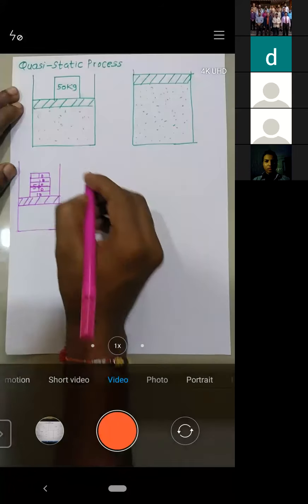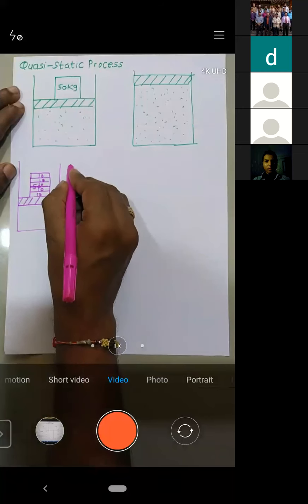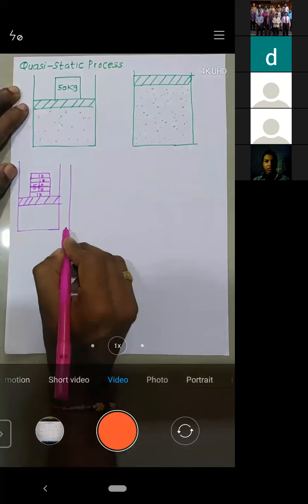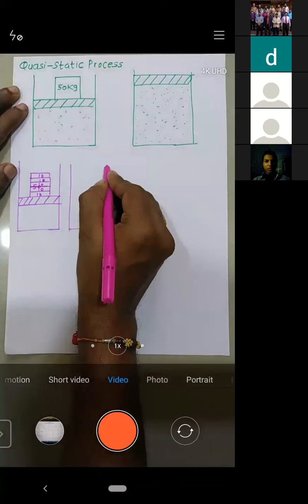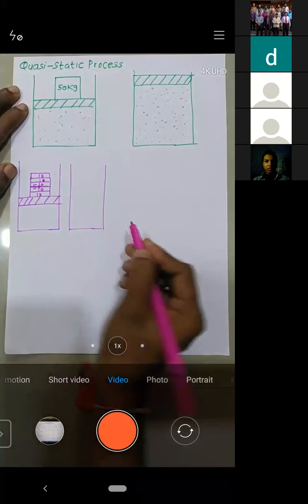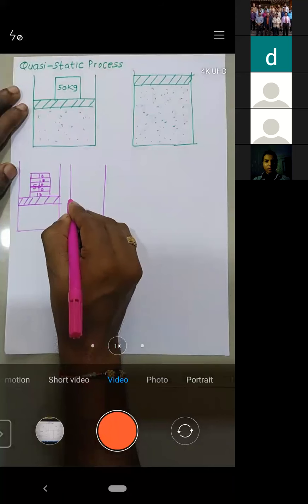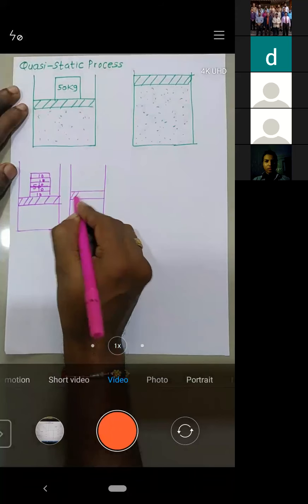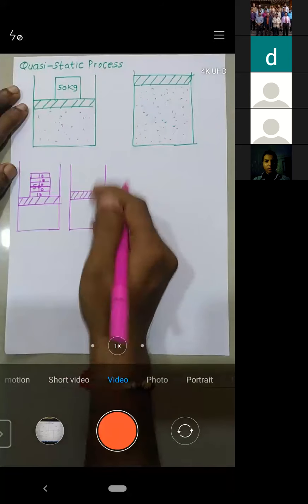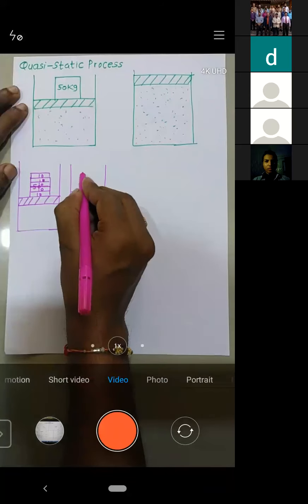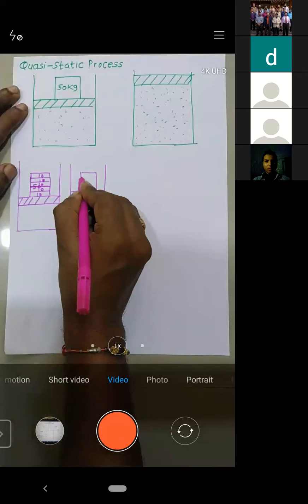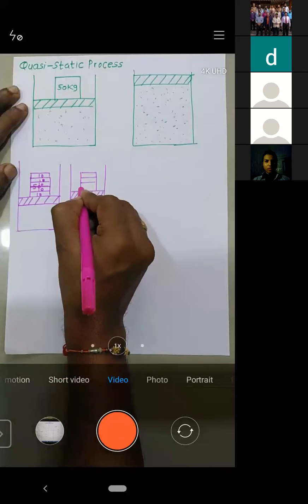Now I will remove one weight at a time. Let's say now I will remove 10 kg. So when I remove 10 kg, the piston will move like this, right? But still the 40 kg is there.